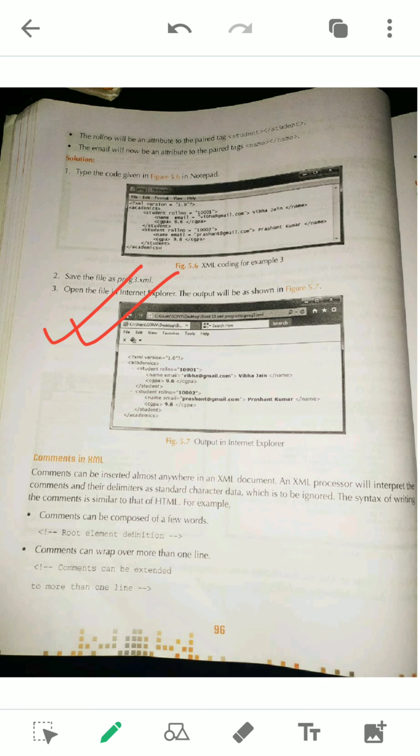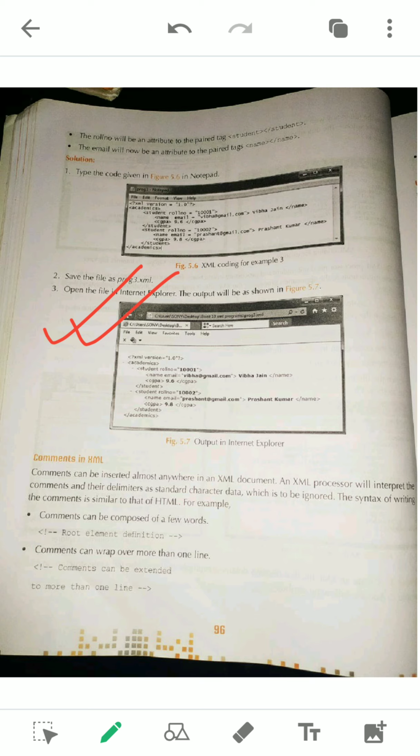And if you have time, you are not showing your homework. Very few students, I think not more than 6 or 7 students, have sent their homework to my WhatsApp, but what the rest of the students are doing, I don't know. So you try to do this example and send it to my WhatsApp after drawing your XML tree.